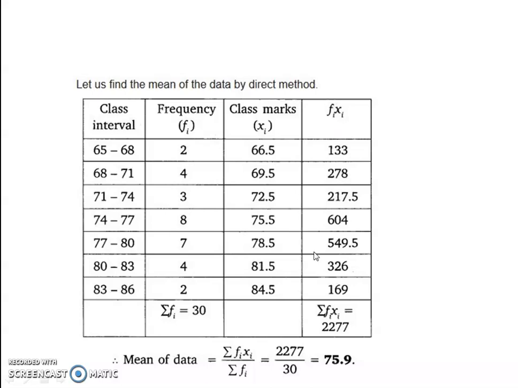Now, add all this fi xi, you will get 2277. Add all the frequencies, you will get 30. Mean of the data is equal to sum of fi xi by sum of fi, which is equal to 75.9. Okay children, next question.